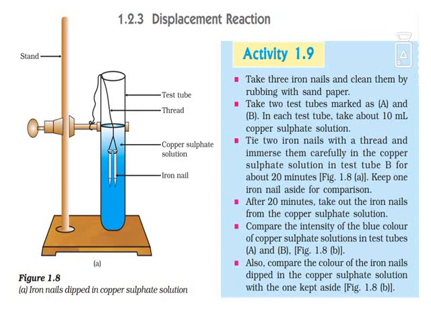So you have to compare the copper sulfate solution in test tube B with that of test tube A, and similarly compare the color of the iron nails. Remember that test tube B is the one after the reaction, and test tube A is the one before the reaction.